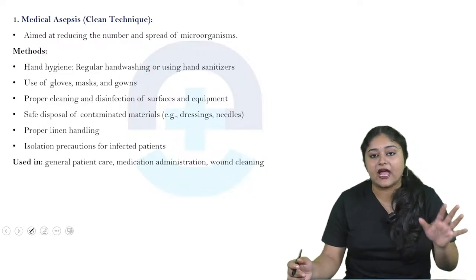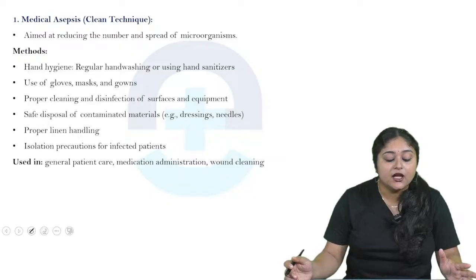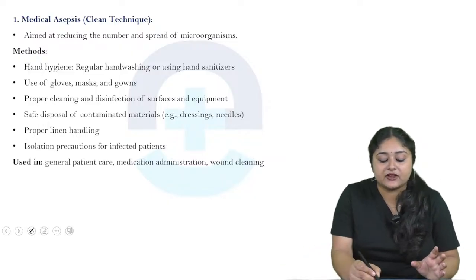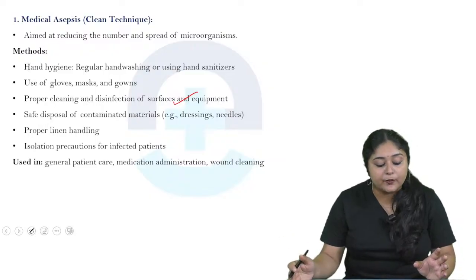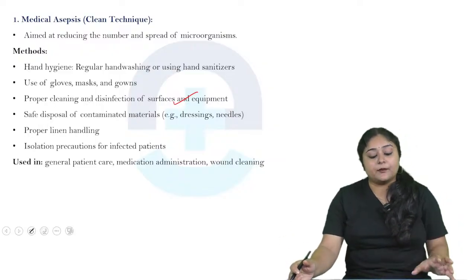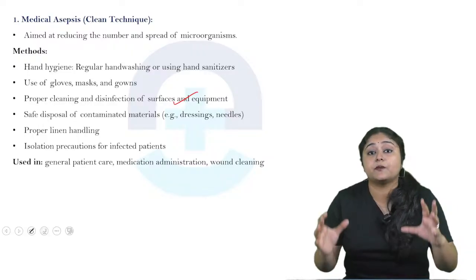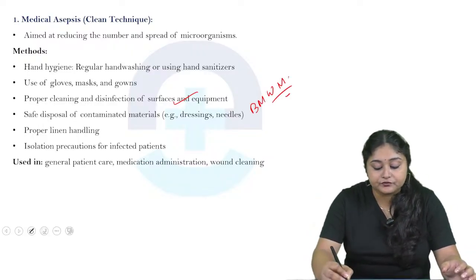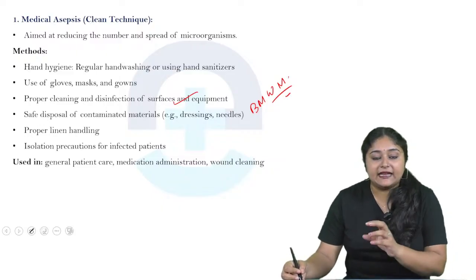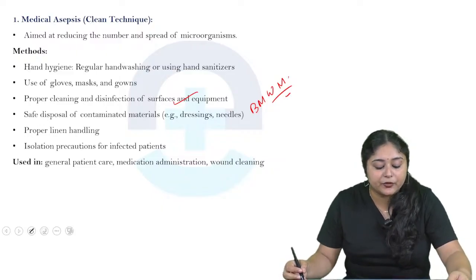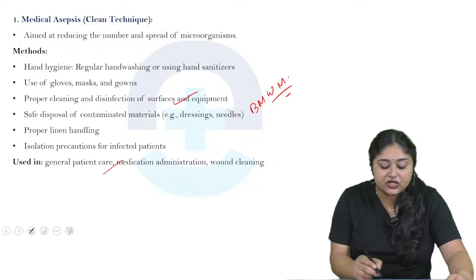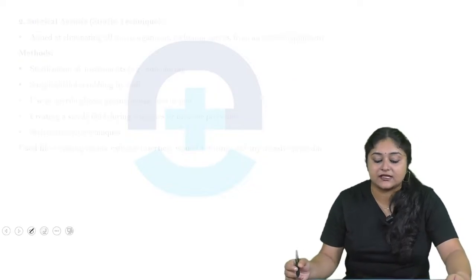Hand hygiene, regular hand washing or using hand sanitizer, use of gloves, masks, gowns, proper cleaning and disinfecting of surfaces as well as equipment, then safe disposal of contaminated materials like dressings and needles through biomedical waste management. Okay. Then proper linen handling as well as isolation precautions for infected patients. It is mainly used in general patient care, medication administration, as well as wound cleaning.